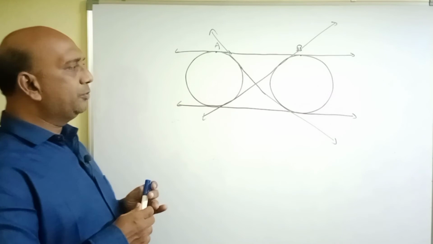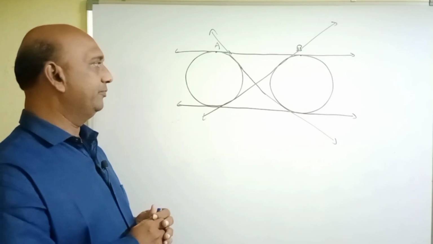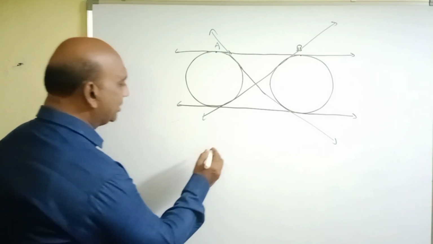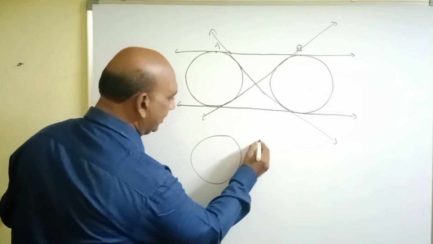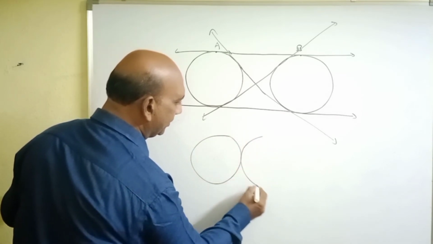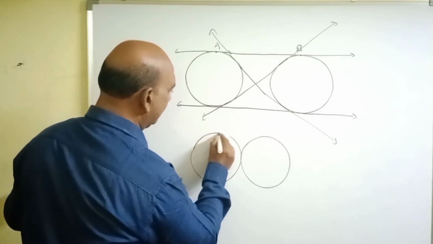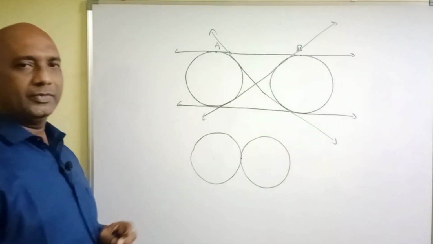Suppose two circles intersect at only one point externally. If two circles intersect at only one point externally, that means the two circles intersect like this. These two circles intersect at only one point here.